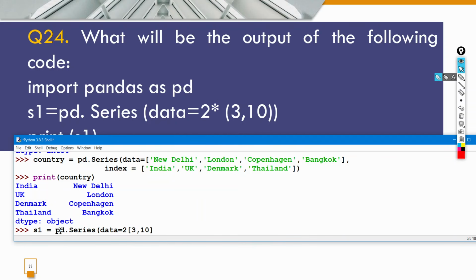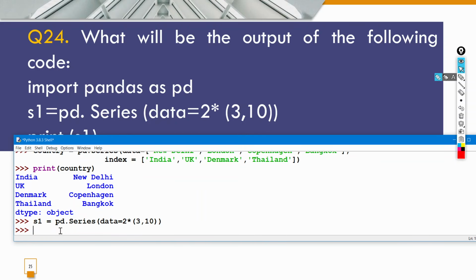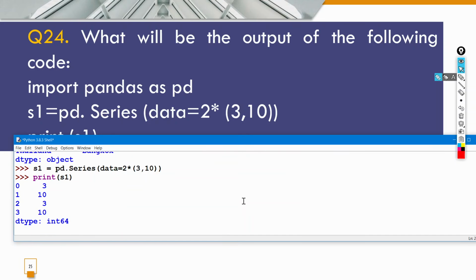But here we have parentheses. So let's put parentheses to show you the exact output. Okay, and now if I print s1, it should display 3, 10, 3, 10 in 4 different lines. So first it should display 3, then in the next line it should display 10, then 3, then 10. Okay, and with the default indexes, that is 0 1 2 3.